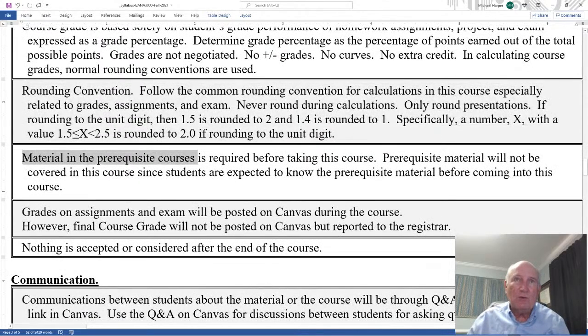Material in the prerequisite courses, and that's accounting and statistics, is required before taking this course. Prerequisite material will not be covered in this course, since students are expected to know the prerequisite material before coming into this course. Expected to know. So some students say, well, I had it, but I don't remember it. Well, that's not what prerequisite means to me. Prerequisite means you will know this material coming into this course. And so I'm not going to go back and teach it. That's not part of the course.